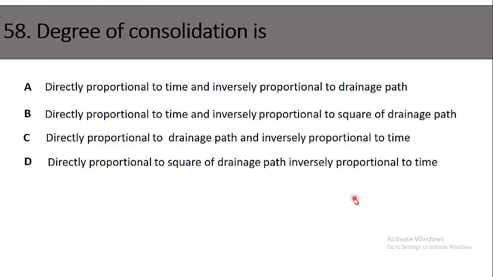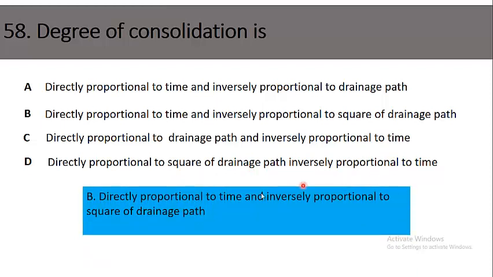Degree of consolidation is, option A, directly proportional to time and inversely proportional to drainage path. B, directly proportional to time and inversely proportional to square of drainage path. C, directly proportional to drainage path and inversely proportional to time. Option D, directly proportional to square of drainage path and inversely proportional to time. The right option is option B, directly proportional to time and inversely proportional to square of drainage path.